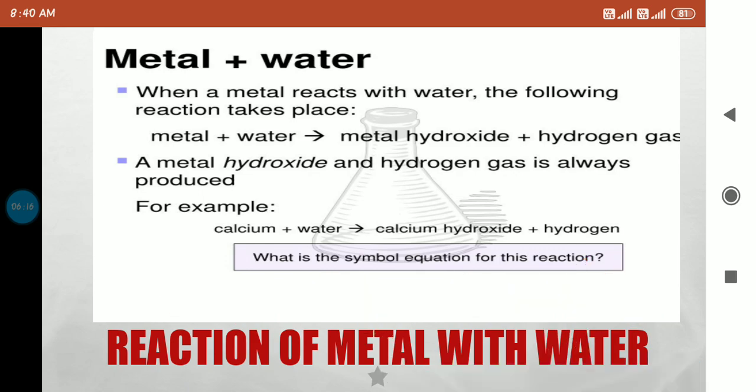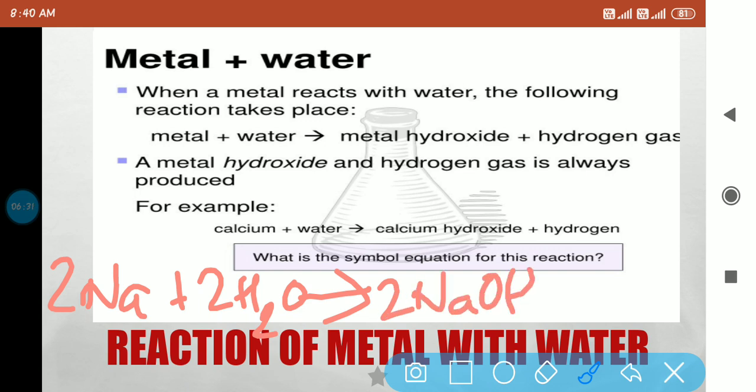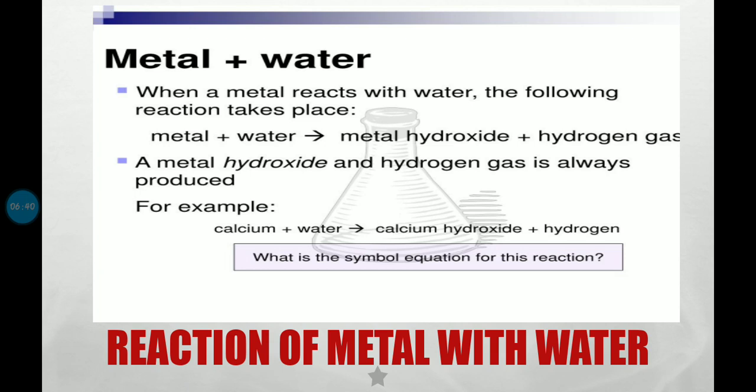When sodium reacts with water, 2Na plus 2H2O gives 2NaOH, the metal hydroxide, plus hydrogen gas, H2. So whenever a metal reacts with water, the products are metal hydroxide plus hydrogen gas.